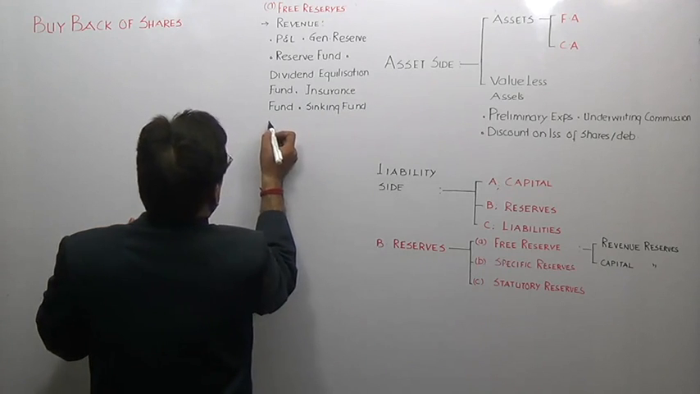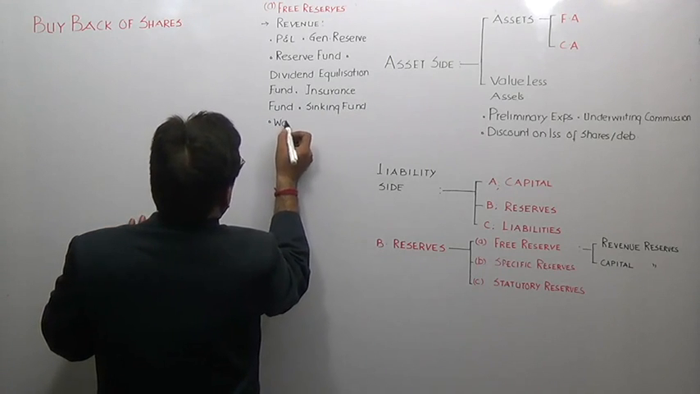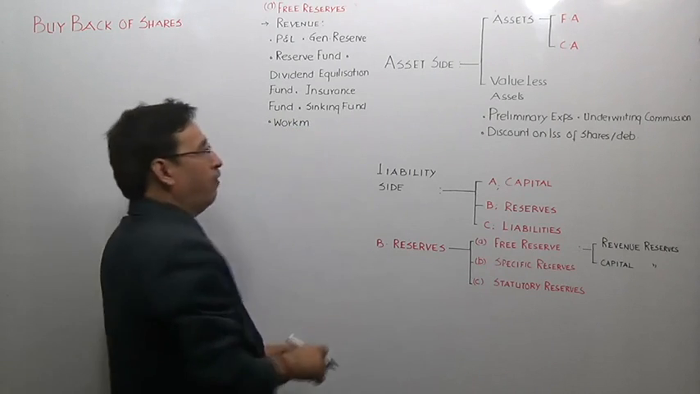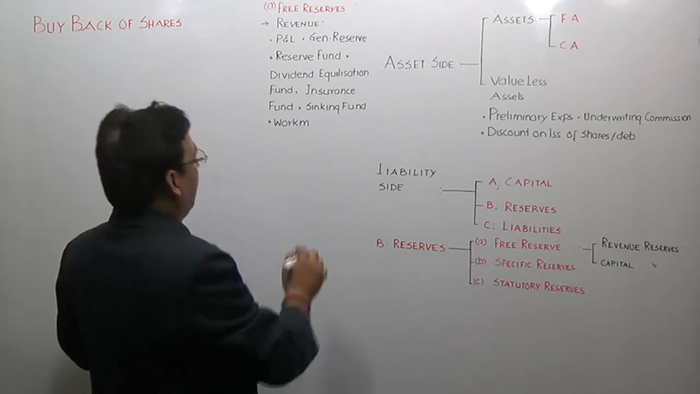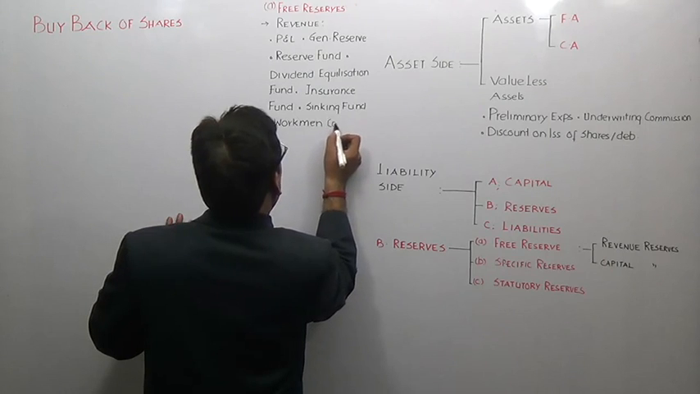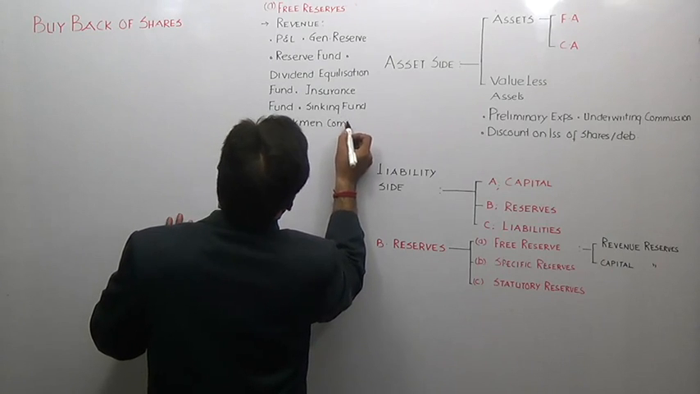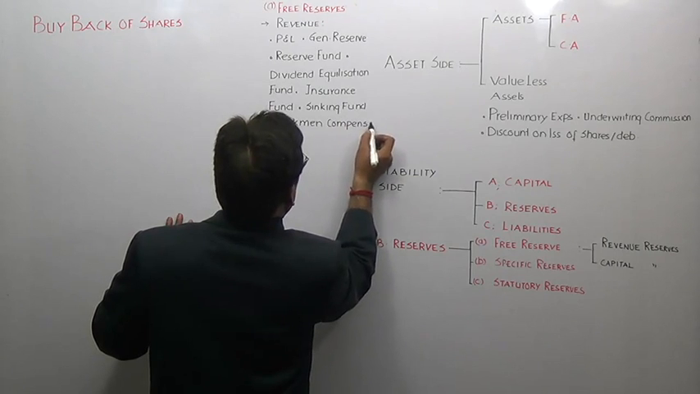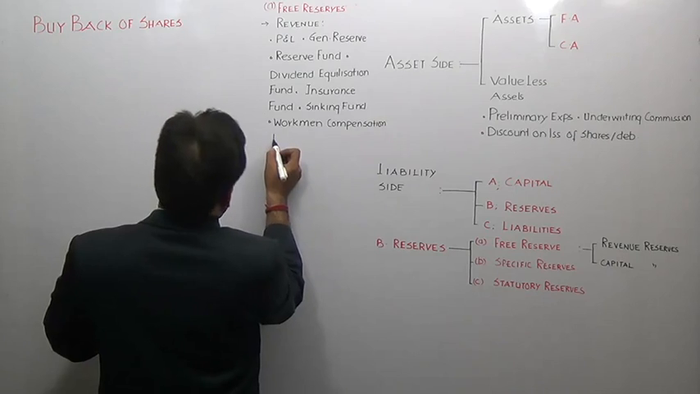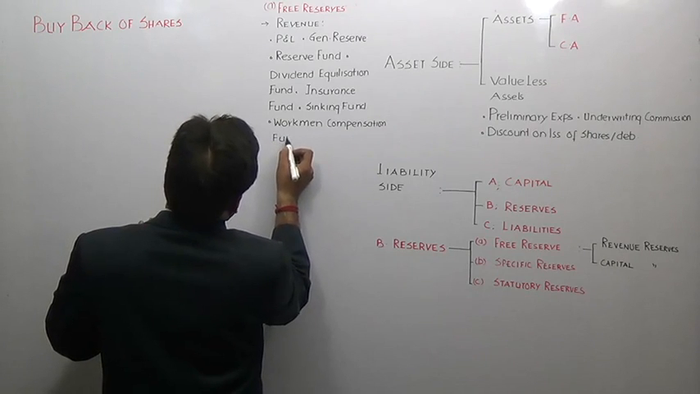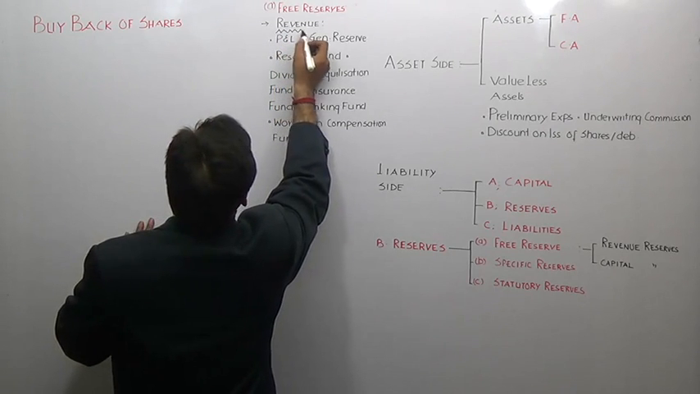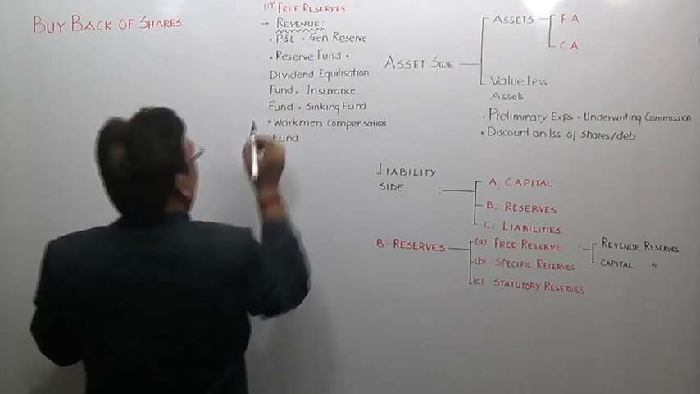Then workmen compensation fund, which you have heard a lot about. It is not a liability. You must understand. That is the reason why I want you to have a deep and comprehensive knowledge of the items of the balance sheet. Workmen compensation fund is also known as workmen compensation reserve. So all these items are of revenue nature. You must understand that all these are reserves.